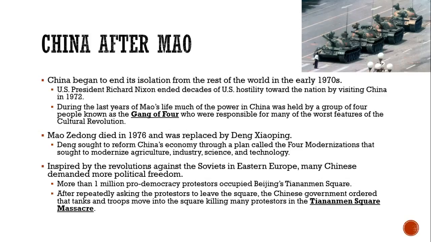Deng sought to reform China's economy through a plan called the Four Modernizations that sought to modernize four areas: agriculture, industry, science, and technology. The Chinese, however, were inspired by the revolutions against the Soviets in Eastern Europe. Many Chinese started demanding more political freedoms and moving toward a government that resembled democracy.